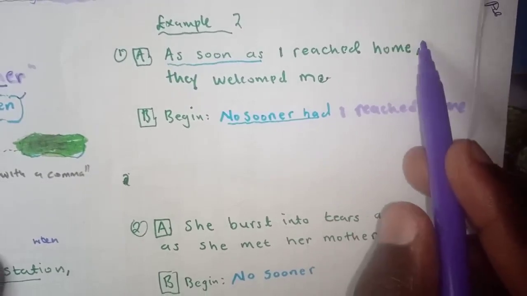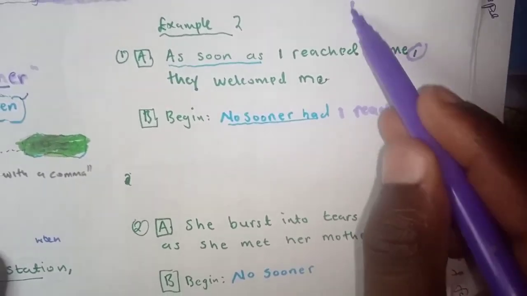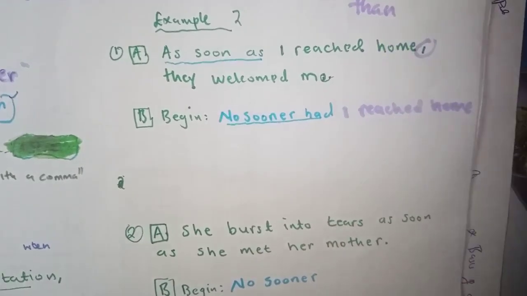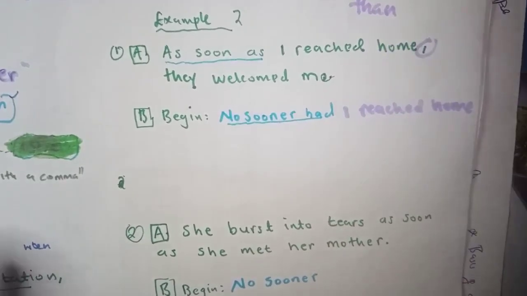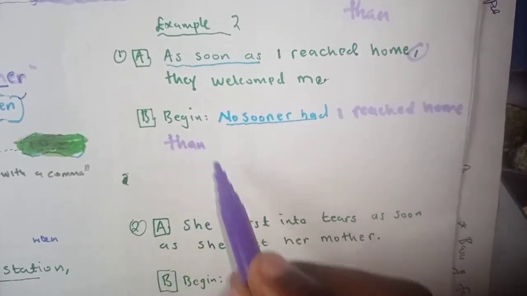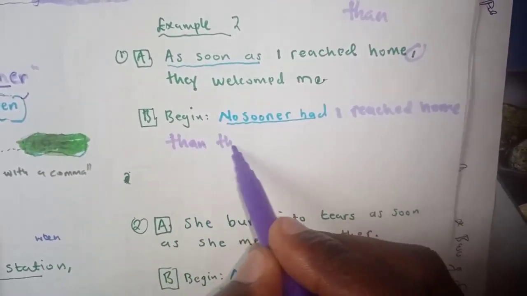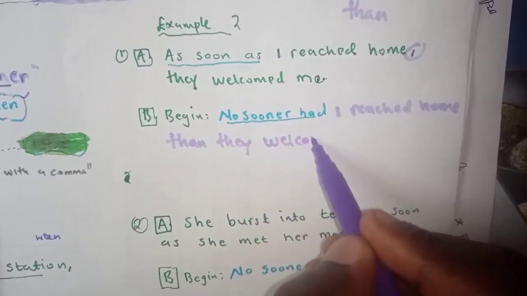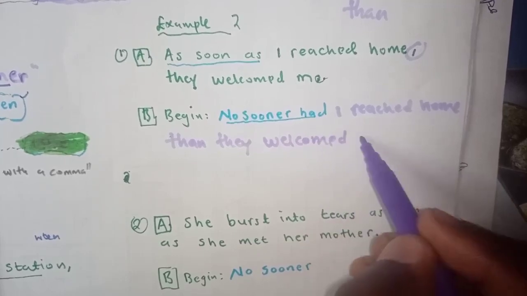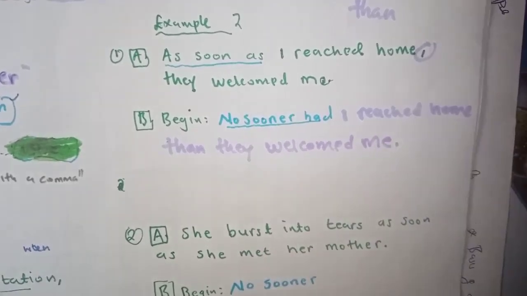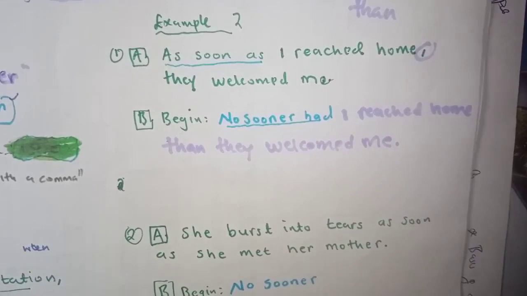This comma again will be replaced by than. Okay, the comma will be replaced by than. No sooner had I reached home than they welcomed me. Okay, so here you notice how different it is with the hardly and scarcely.